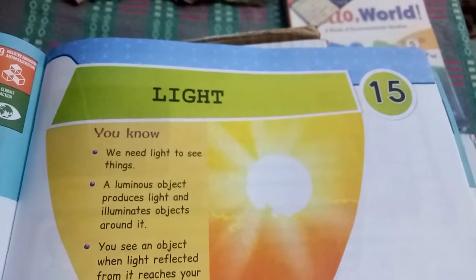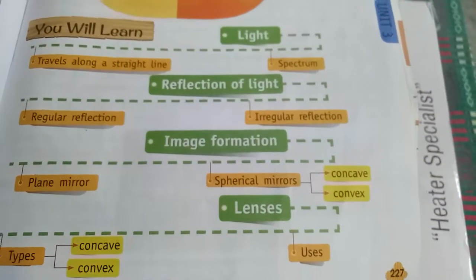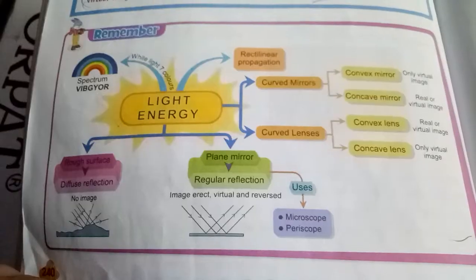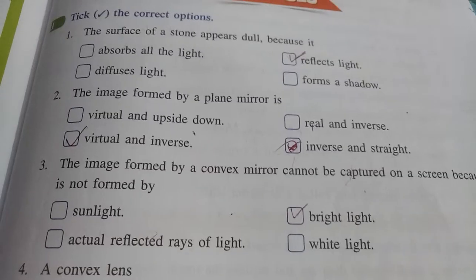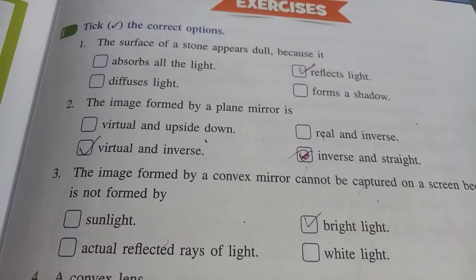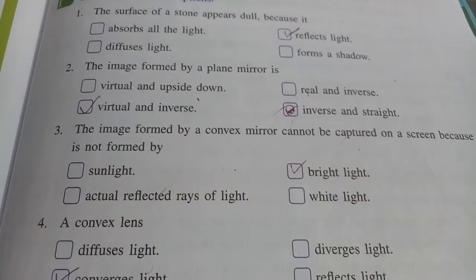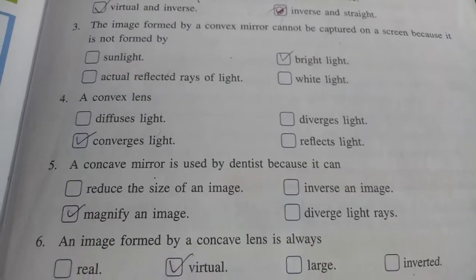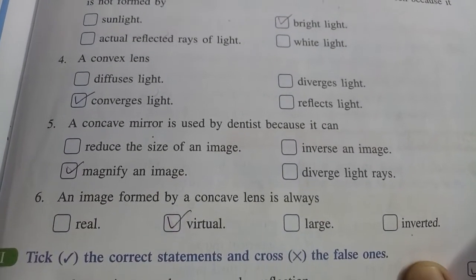Chapter 15 Light. A surface that looks dull does not reflect light well. The image formed by a plane mirror is virtual and erect. The image formed by a convex mirror. A concave mirror is used by dentists because it can magnify an image. The image formed by a concave lens is virtual.